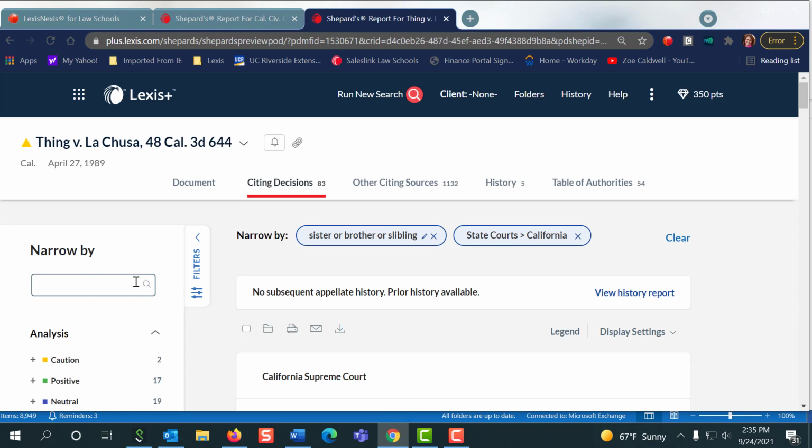That's still a lot. So now I might do something like at least 3 sister or brother. And so we're making sure the court is talking more about the sibling relationship and they're having a really good discussion about it. And that'll narrow me down even further.